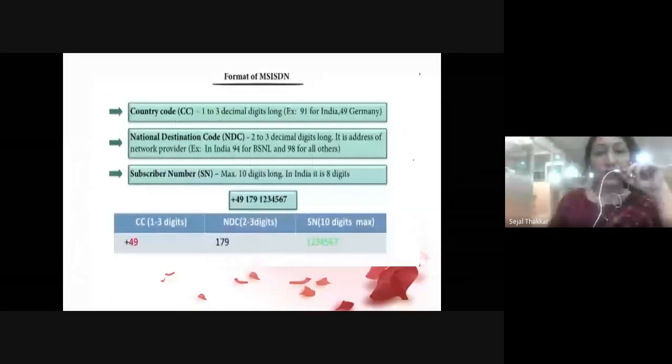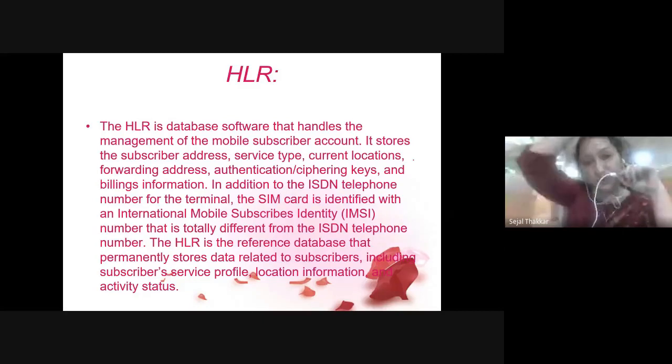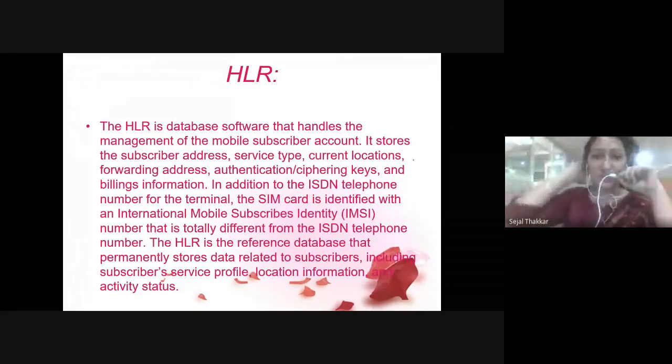Okay. So, home location register. If I am from Ahmedabad, and I have purchased a mobile and SIM card in this Ahmedabad city, it means it is my home location, right? Wherever I am staying is my home location. So it is going to keep the information about that particular mobile. It is going to register that particular mobile in the home location database. It is going to store the subscriber's address and the service type required. It stores the current location, forwarding address, authentication keys, and billing information.